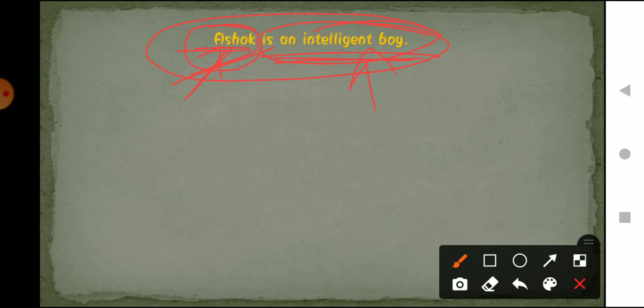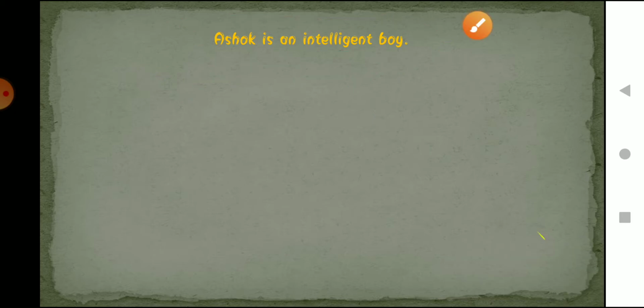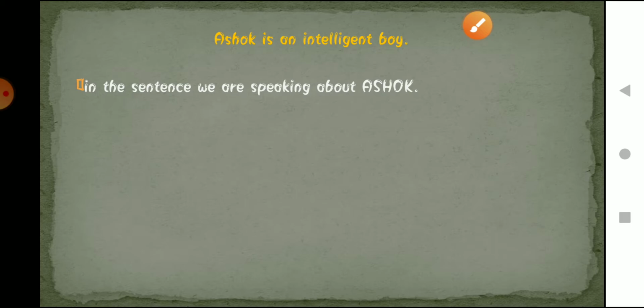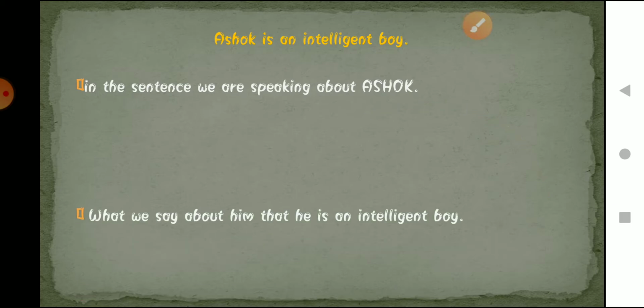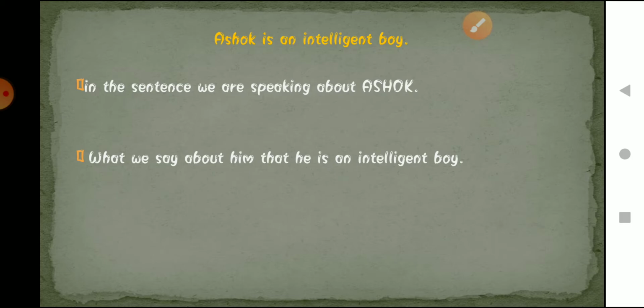It is basically talking about the subject. In the sentence we are speaking about Ashok, and what we say about him is that he is an intelligent boy.